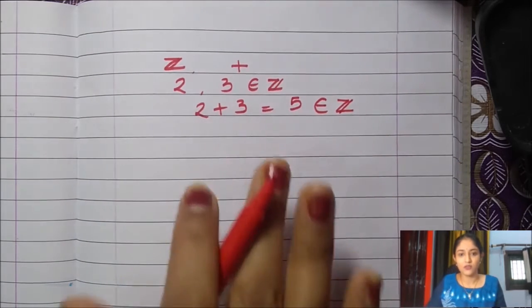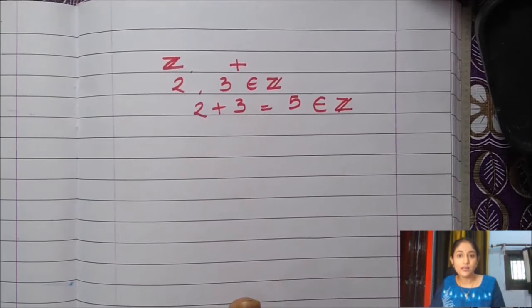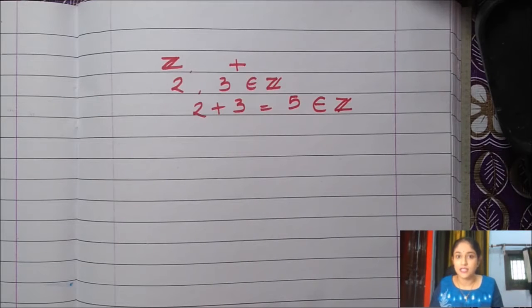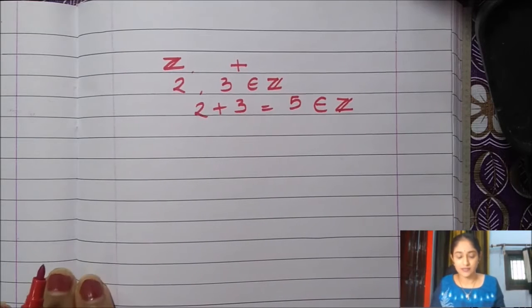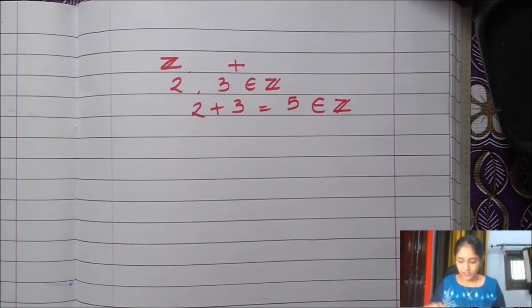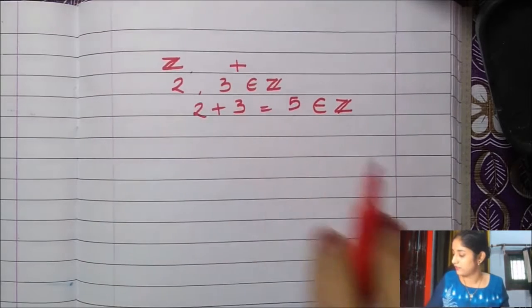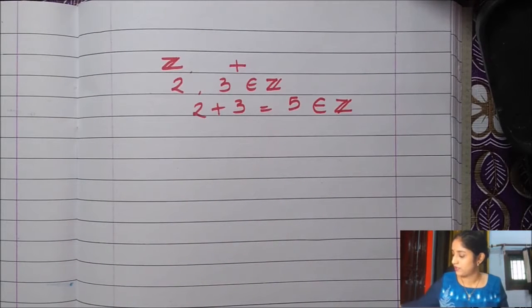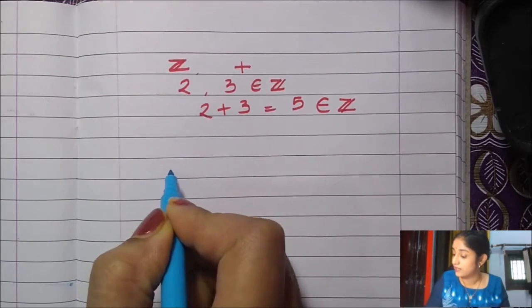So what we are doing is we are operating two elements from a set with our operation and the resultant comes in the same set. This is something to be noted. Alright. In functions, similarly, there is an operation called composition that we have seen.